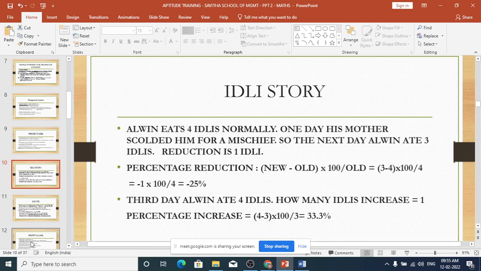Yes, sir. So what is the percentage increase? From 3 it has gone to 4. What is the percentage increase? Use that formula, new minus old divided by old into 100. Here the new is 4, old is 3, divided by old into 100. How much does it come to?